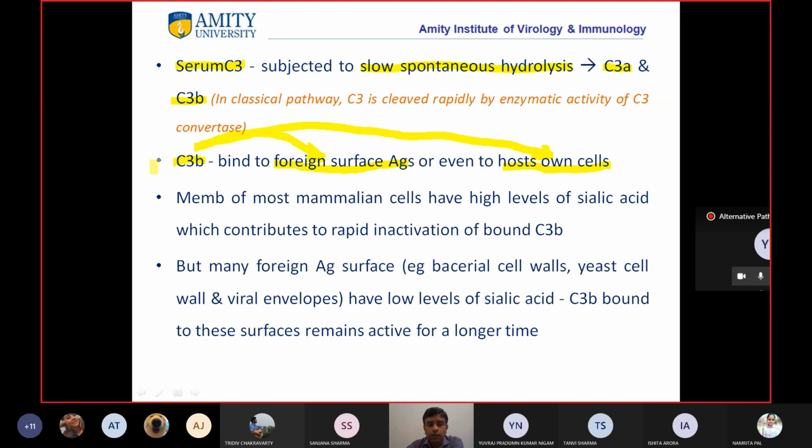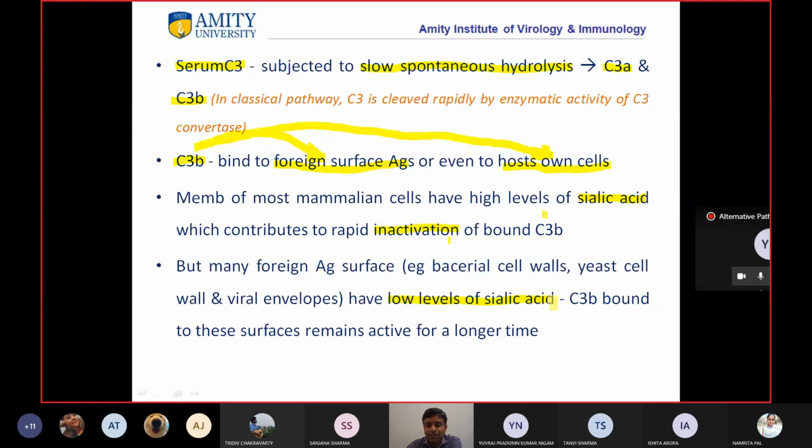The membrane of most mammalian cells, so humans or the host, has a high level of sialic acid, which contributes to rapid inactivation of bound C3b. So the sialic acid present in high levels in human cells will inactivate the bound C3b. Clear? Yes, sir. But many foreign antigen surfaces, the bacterial cells, yeast, fungi and viruses we just discussed in the previous slide, have a low level of sialic acid.